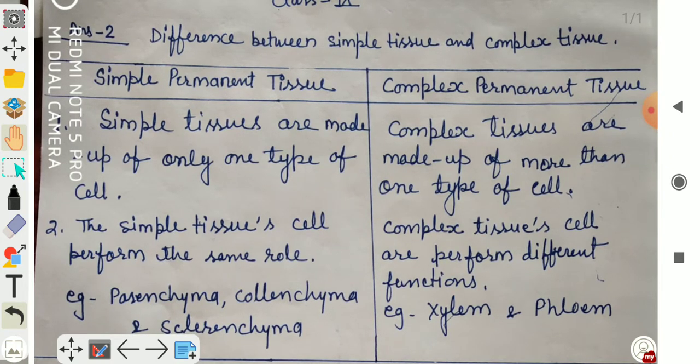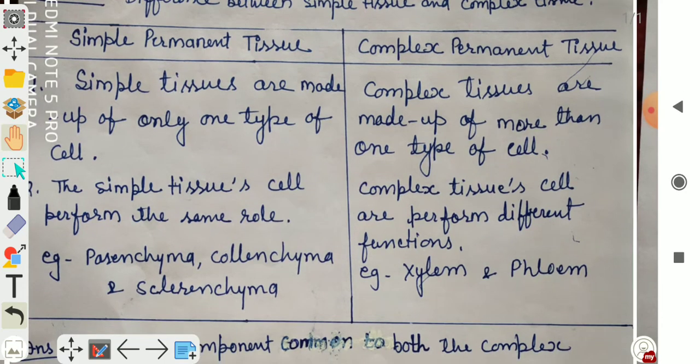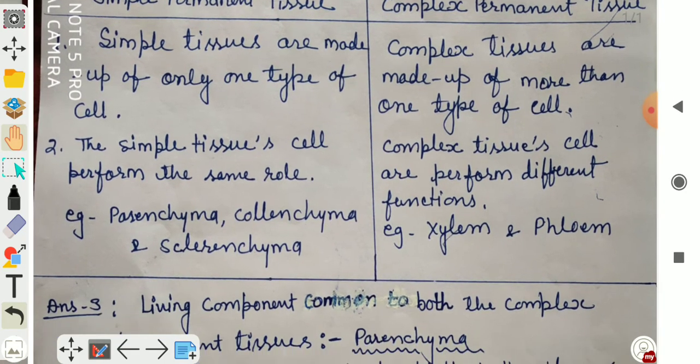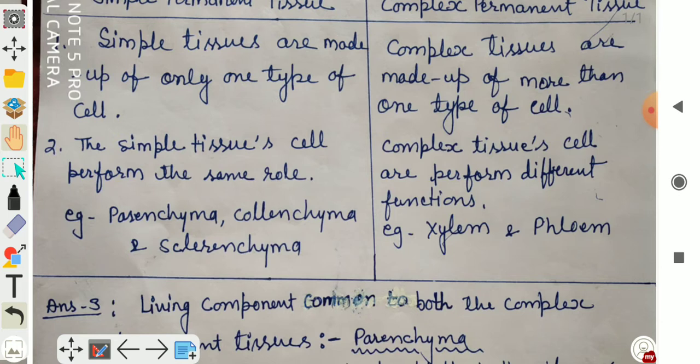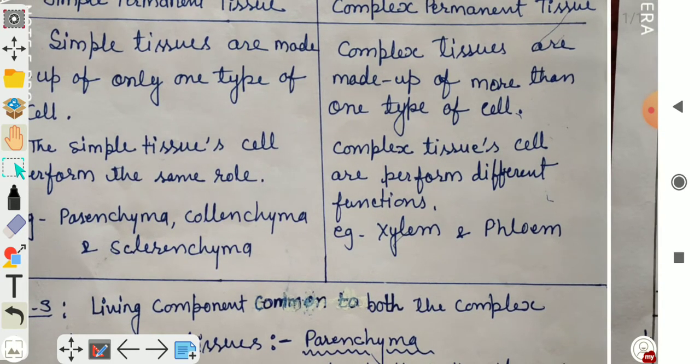How are simple permanent tissues? They are made up of only one type of cells, while the complex permanent tissues are made up of different types of cells. Simple permanent tissue cells perform the same role because they are made up of only one type of cell. Examples are parenchyma, collenchyma and sclerenchyma. While the complex tissue cells perform different functions because they are made up of different types of cells. Examples are xylem and phloem.